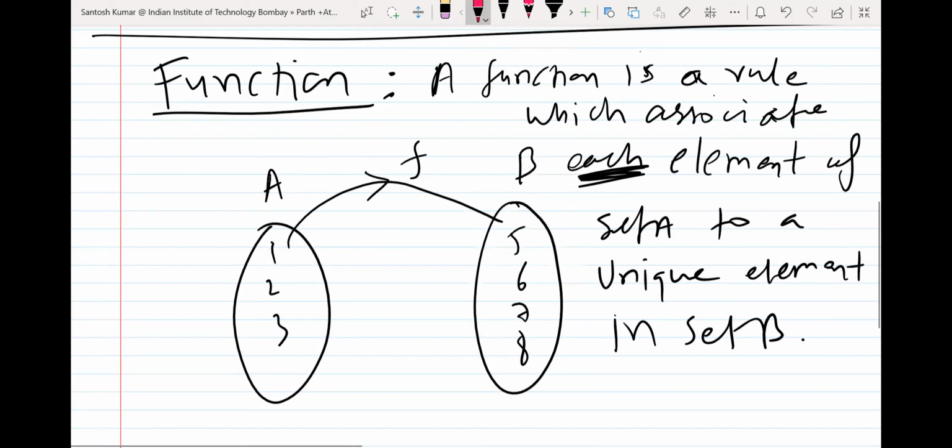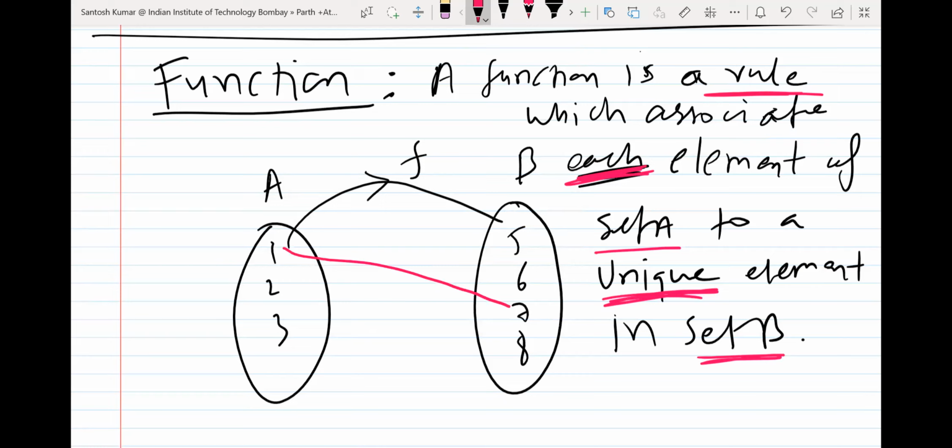What is said? Function is a rule, and that rule associates each element of set A to a unique element of set B. So suppose I make a relationship from set A to set B. Suppose 1 associates with 7, 2 is associated with 6, 3 is associated with 8. So you read the definition and tell me, can we say it is a function?